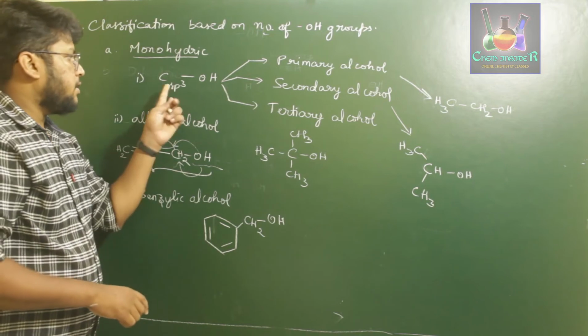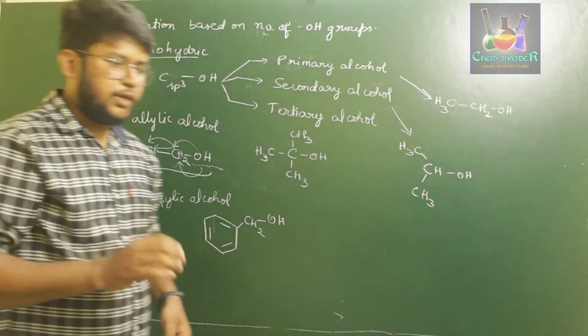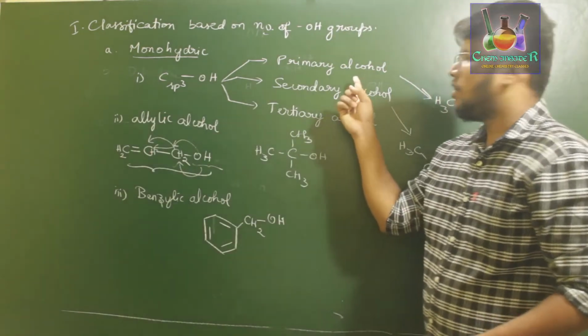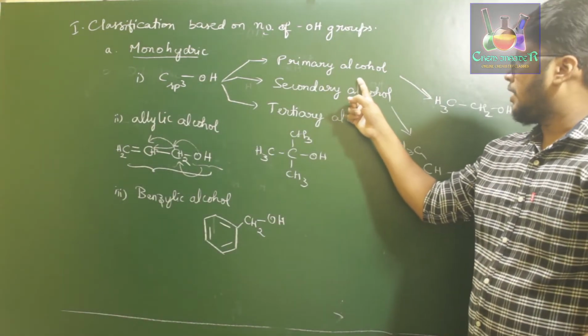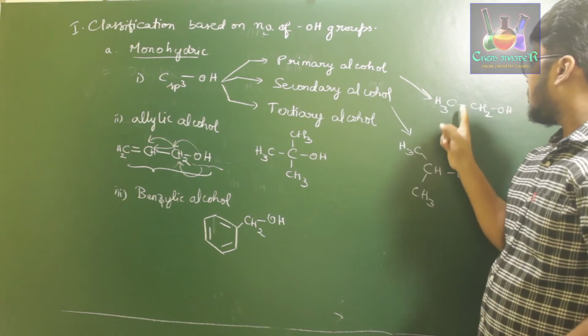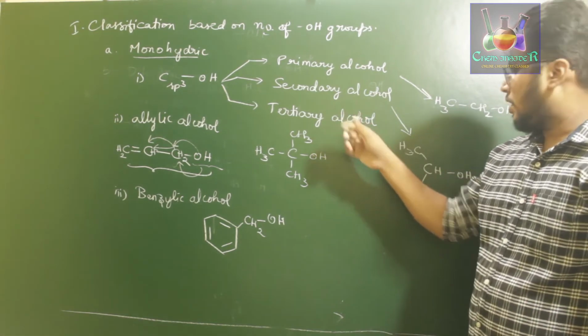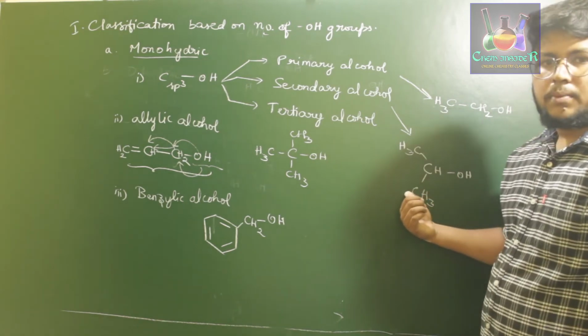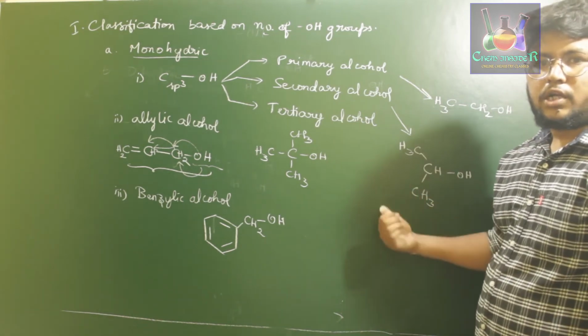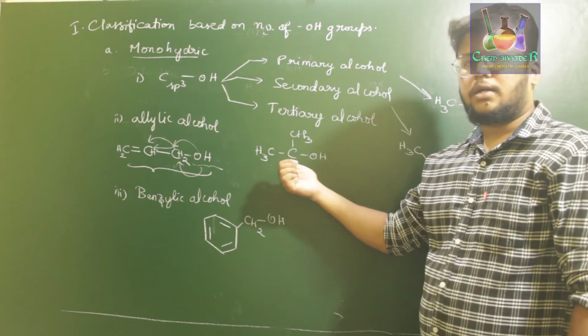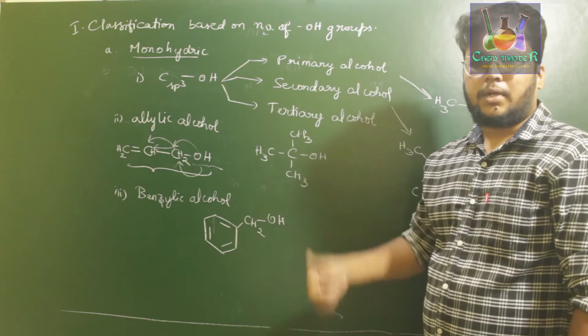For sp3 alcohol we have 5 types. The first one is primary alcohol, where the OH group is attached to a carbon atom which is attached to at most one carbon atom. Secondary alcohol is where the OH group is attached to a carbon atom bonded to two other carbon atoms. The third one is where the OH group is attached to a carbon atom linked with three other carbon atoms.